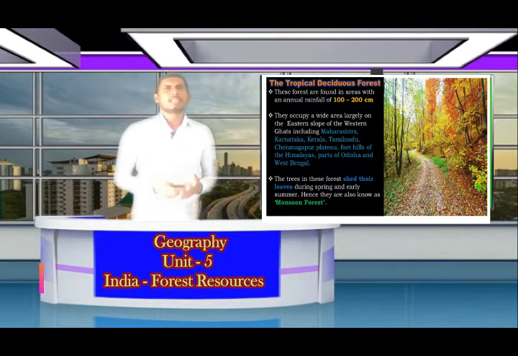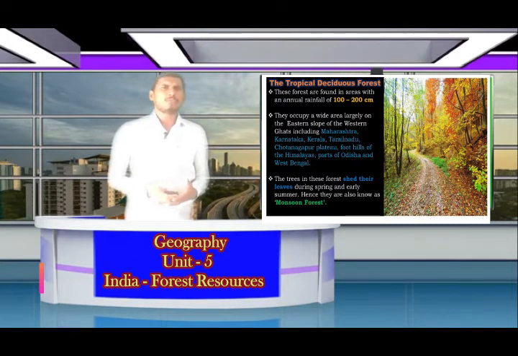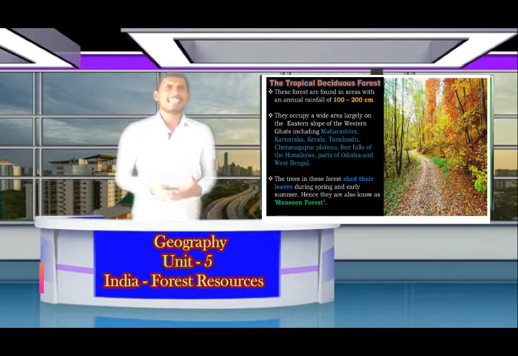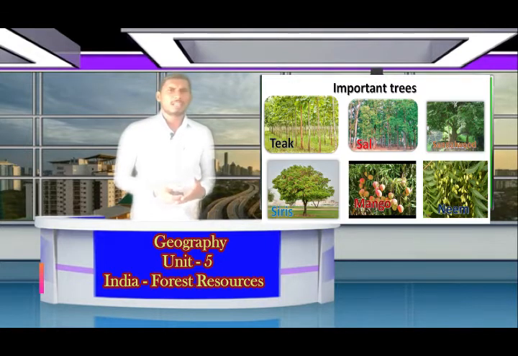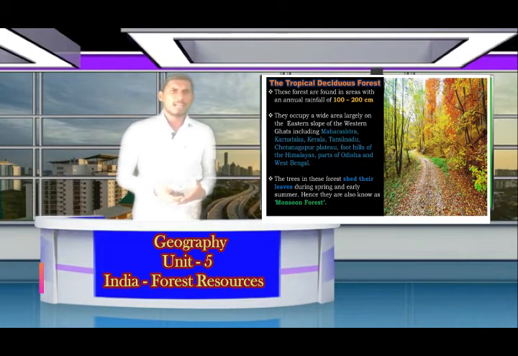And the next one is the tropical deciduous forest. These forests are found in areas with an annual rainfall of 100 to 200 centimeters. They occupy a wide area largely on the eastern slope of the Western Ghats, including Maharashtra, Karnataka, Kerala, Tamil Nadu, Chota Nagpur Plateau and foothills of Himalayas as well as parts of Odisha and West Bengal.